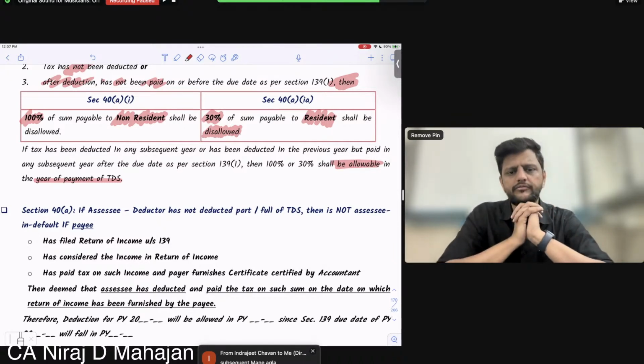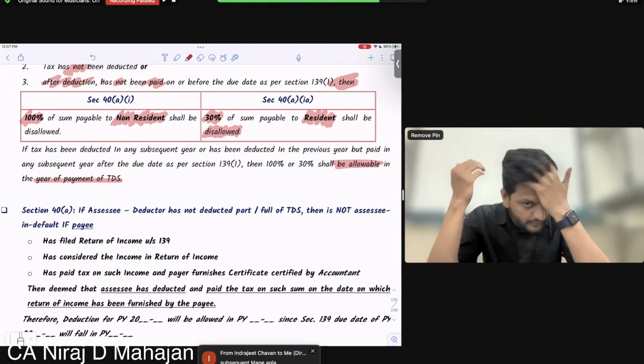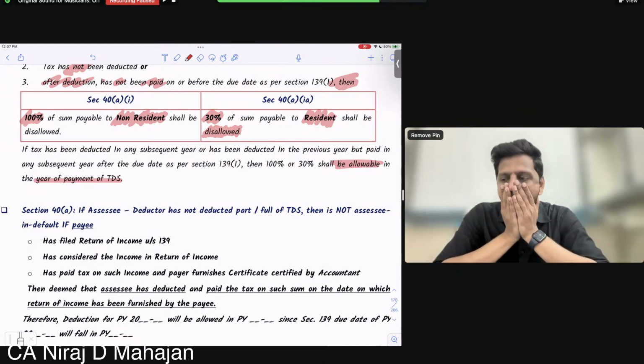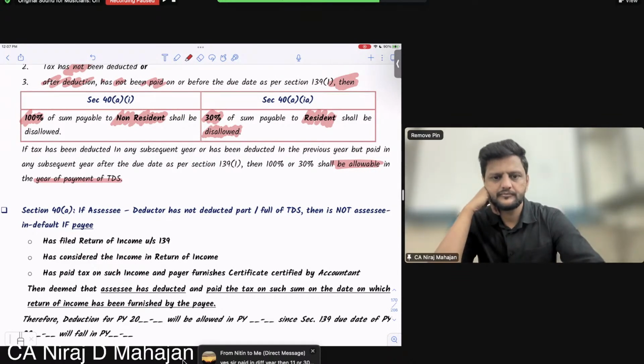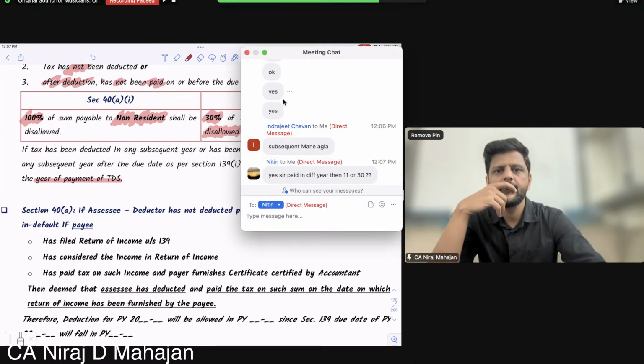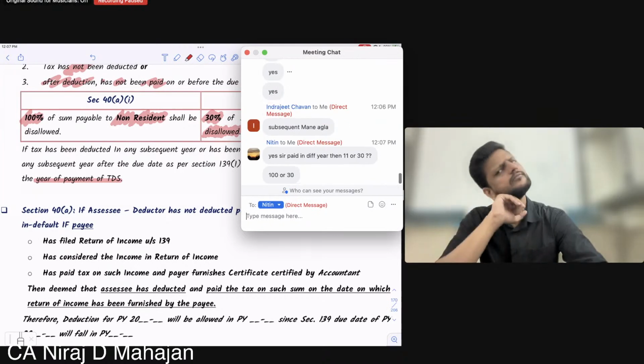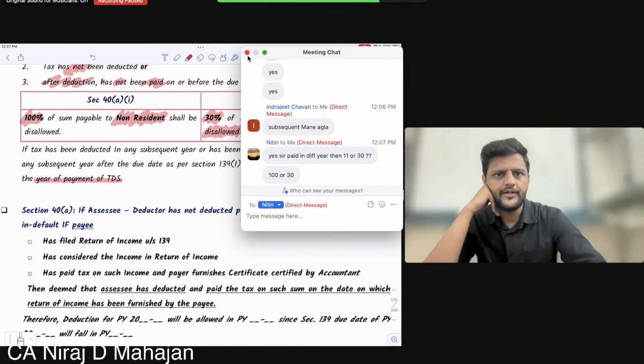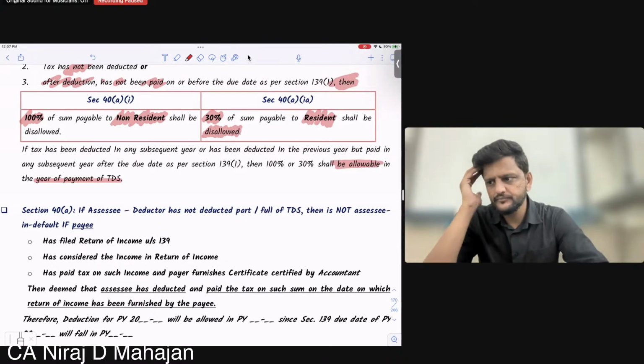Subsequent means later on, future. Subsequent means later. 100% or 30%. Did you read till now? Did you read?